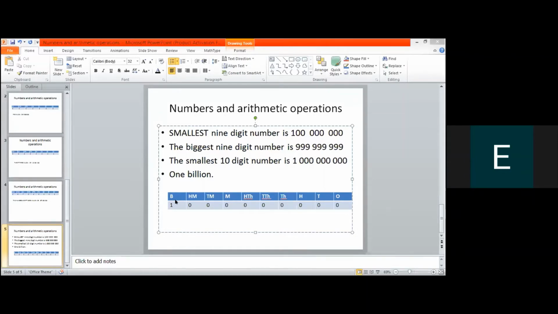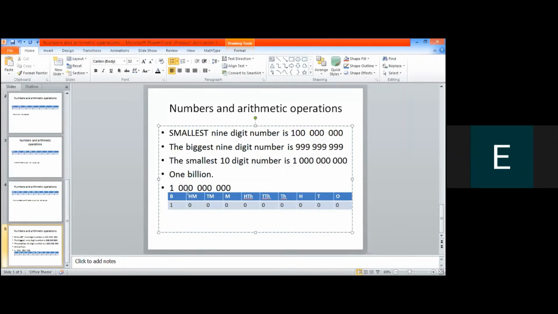And now how are you going to write it? You are going to write it in the same way, over here 1, and then space, and then 000, space 000, space 000. You can see I have written the number 1 billion on screen. Can you see it? Yes.